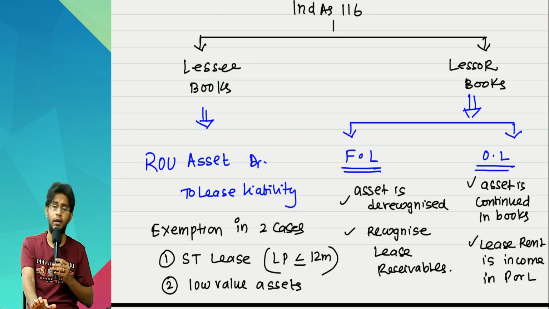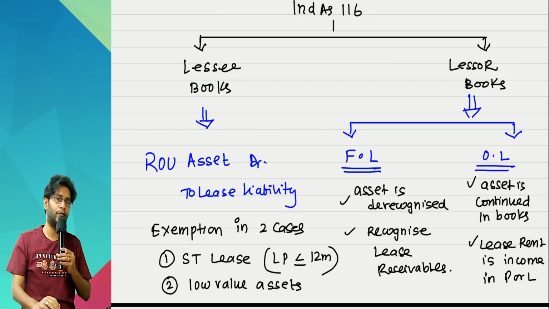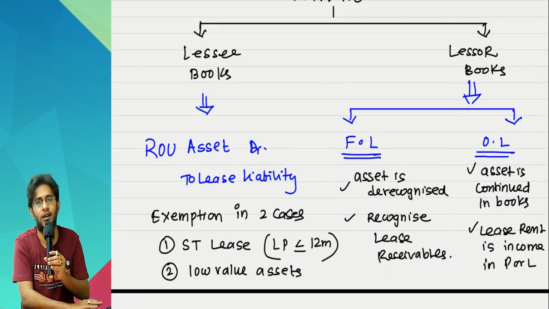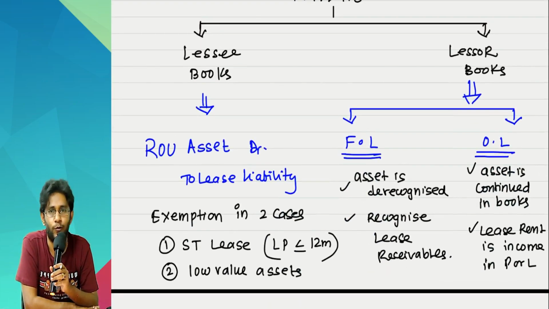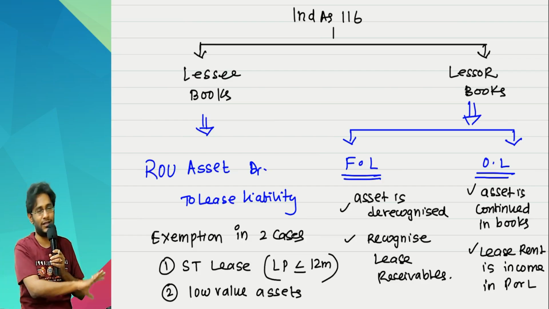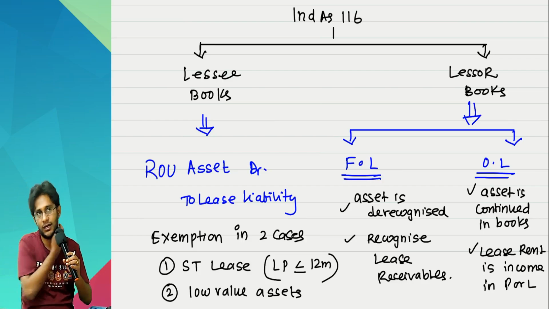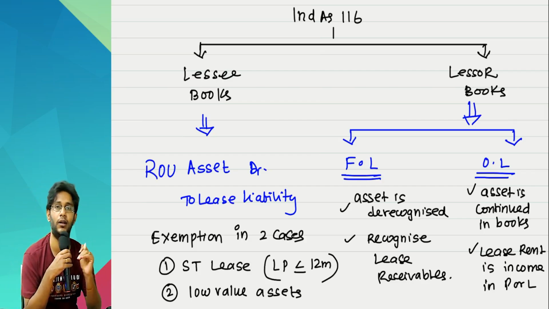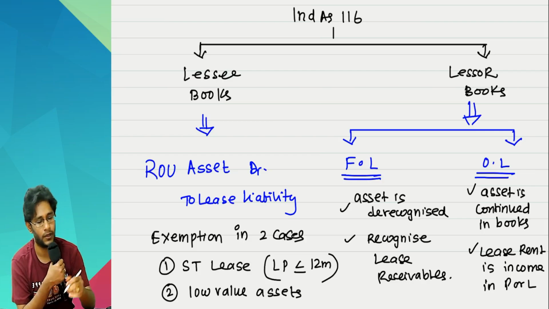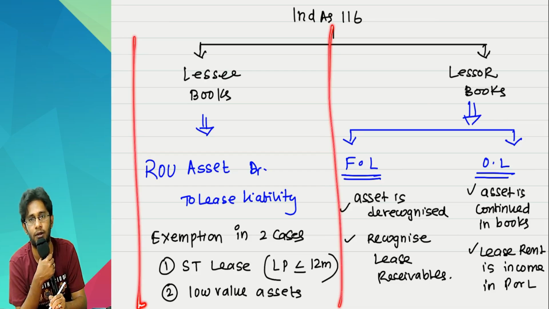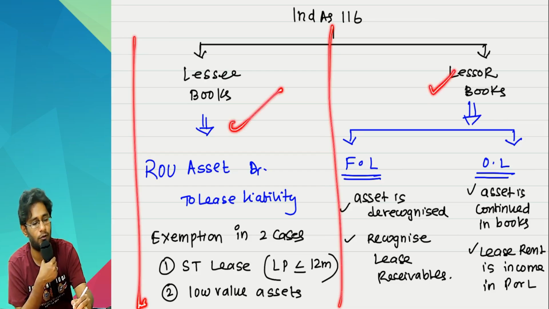So this is your latest position of Ind AS 116 vis-a-vis what was there in AS 19. Sir, we never studied AS 19, sir. Unnecessarily you are troubling yourself. You might not have, but some of you might have. So either way, this is the link between AS 19 and Ind AS 116. Now what you have to understand is, instead of first discussing finance lease and operating lease like how we did in AS 19 once upon a time, today we will start the discussion directly with the accounting in the lessee's books. Once you understand the lessee's books, then we will move into the lessor's books.